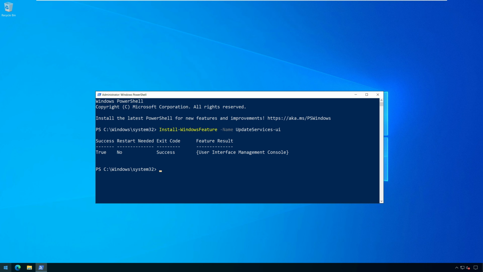Exit code success means the WSUS console has been installed successfully. You can now launch the Windows Server Update Services console and connect to WSUS server.